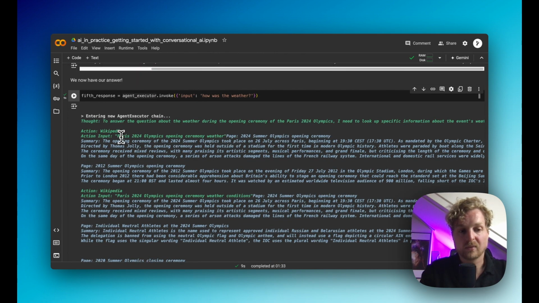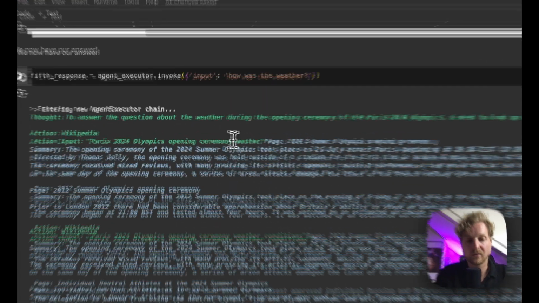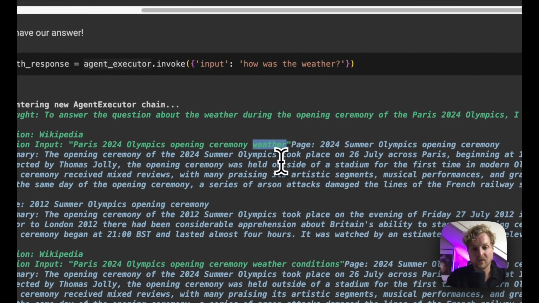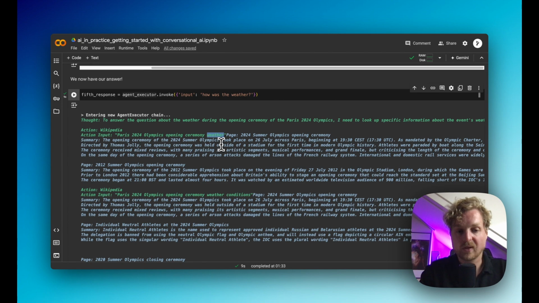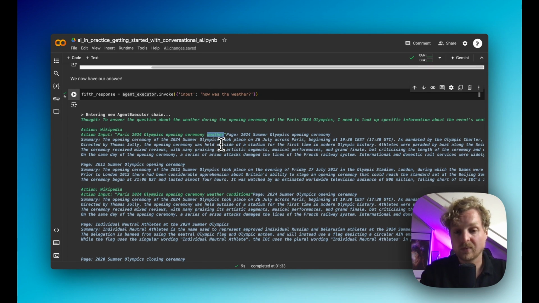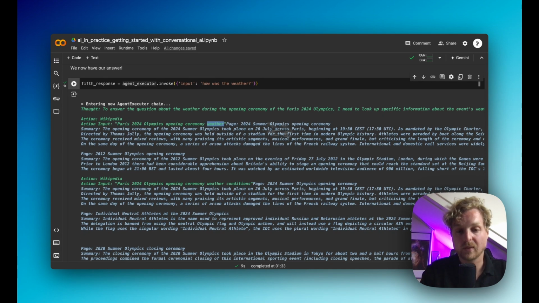So it's run this query. As you can see, it's a different query from before. So it added the weather word there to search for this. And if you have a tool that can search the internet, this will matter a lot. In the case of Wikipedia, there is no separate page for opening ceremony weather. So it will just retrieve the same page again.